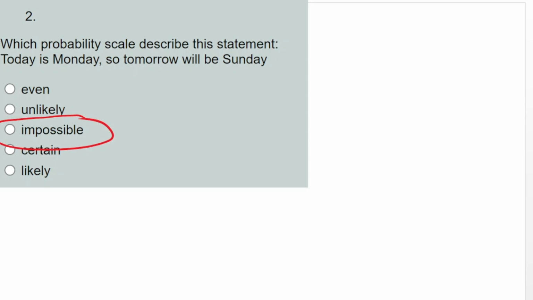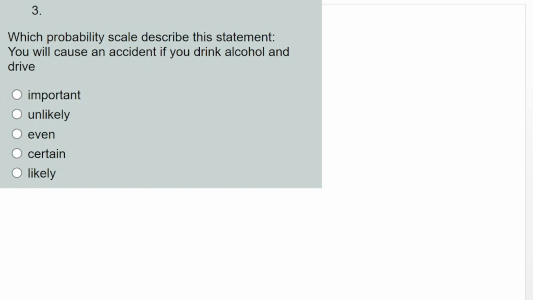All right. The third question: which probability scale describes this statement? You will cause an accident if you drink alcohol and drive. Here, not everybody that drinks alcohol has an accident, but the chance of that person having an accident is very high.